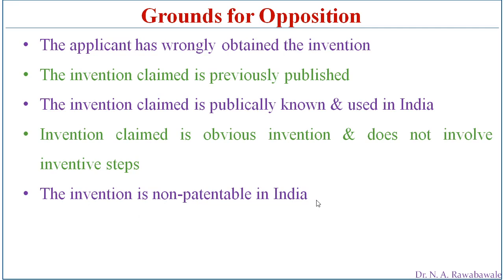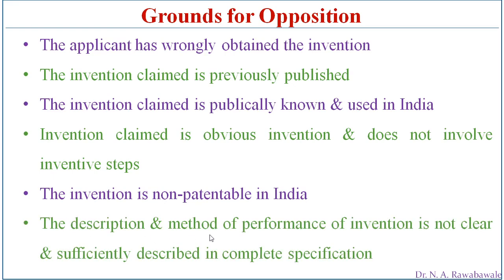If an invention is made in the atomic energy sector, which is not patentable, maybe it is a new thing, novelty may be there, invention may be there, but it is not registrable or not patentable in India. So if anyone wants to get a patent granted over such invention, then one person can oppose the grant of patent.